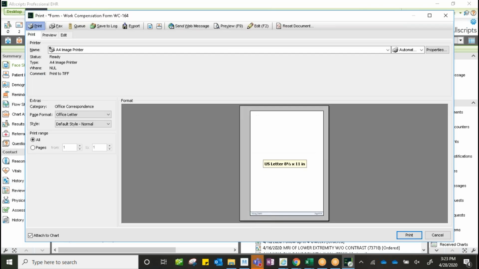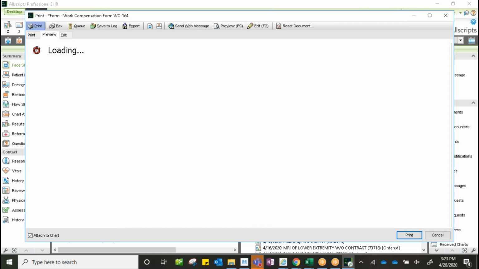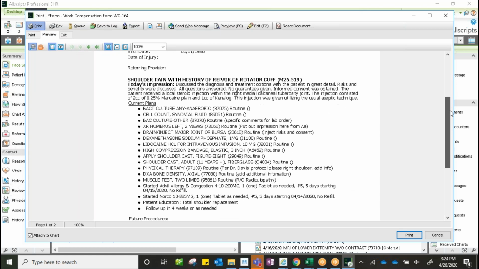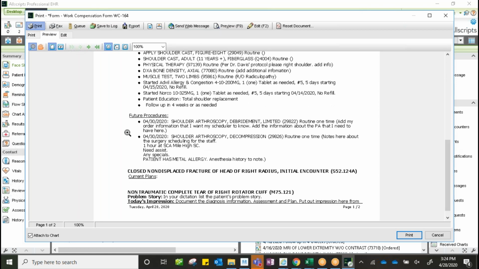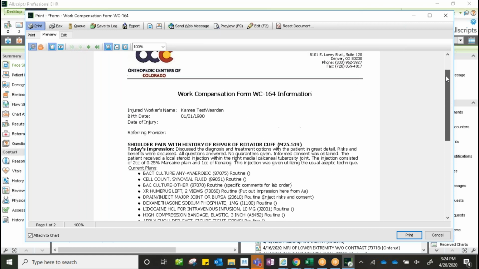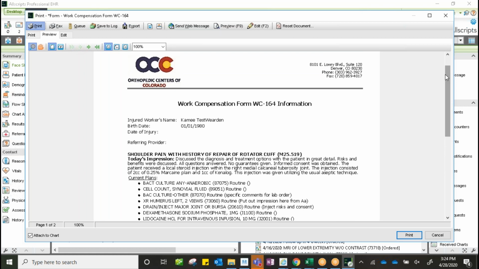And if you double click on that and you go to preview, take a look at it, it will pull the information for the referring provider, including the future notes and the diagnosis, to send with the patient for their referring provider.